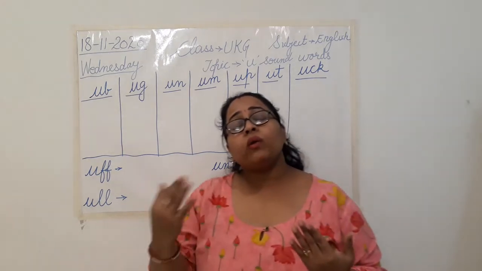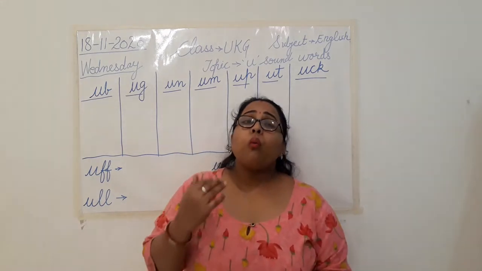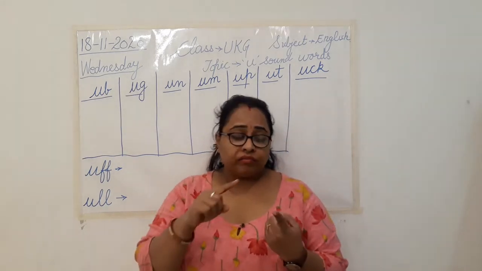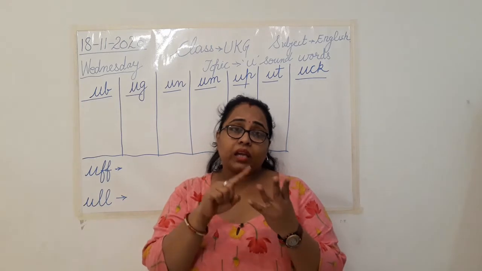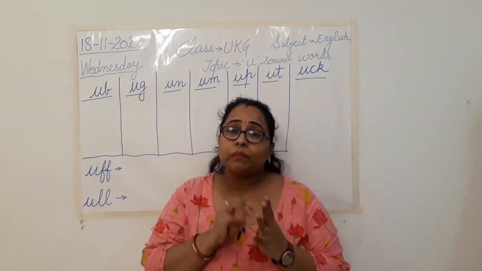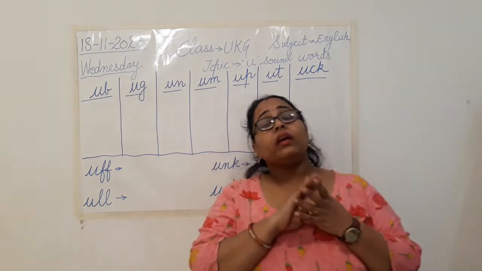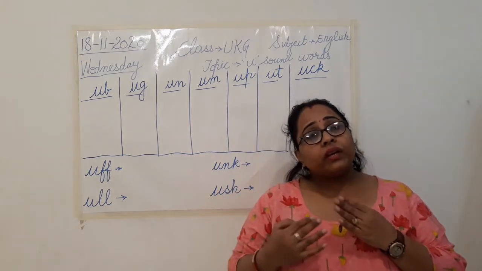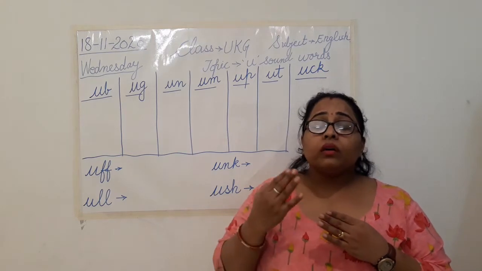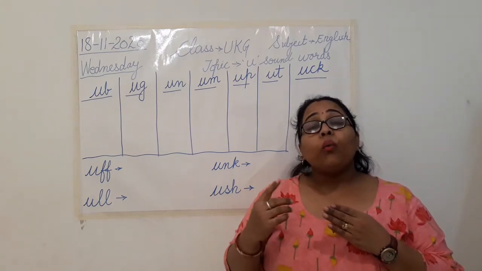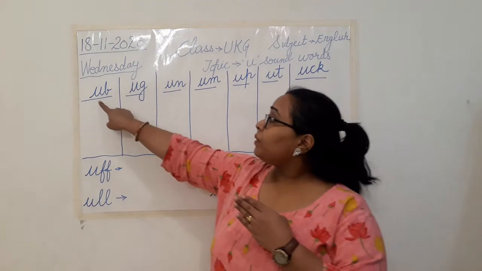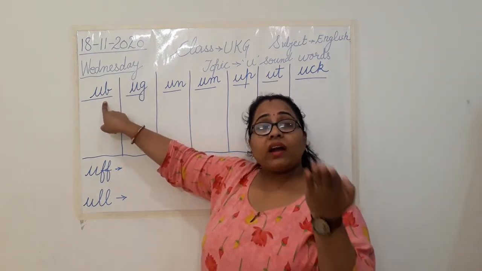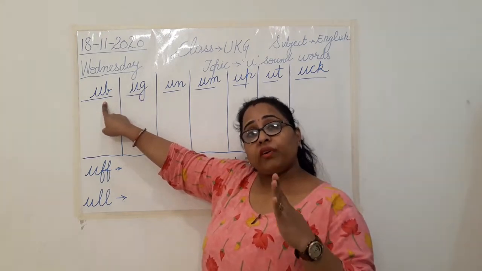So again repeatedly one question I want to ask you. What are rhyming words? I have told you when we did A, E, I, O. When we completed those 4 sounds, every time I was telling you what are rhyming words. So repeatedly, what is a rhyming word? The words that end with the same sound. The ending sound is same, but the starting sound, the beginning sound is different.